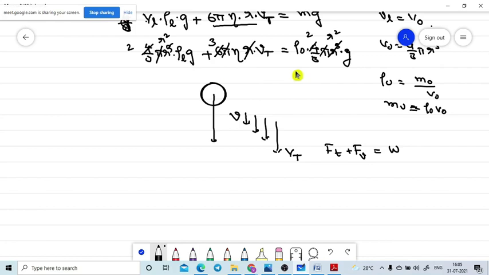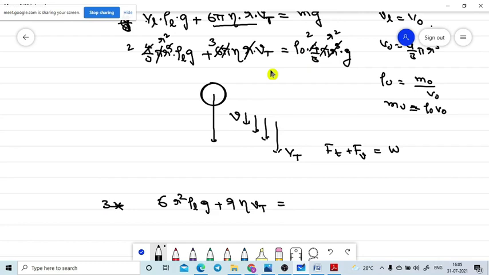Now I am sending this 3 to the other side, meaning I am multiplying with 3 throughout the equation. That means 3 will cancel. 6 into r square into rho l into g plus 9 into 9, because I am multiplying this equation. Here the 3 remainder is there, 9 into neta into v of t, that is equal to, here the 3 is there, 3 multiplication 3 will cancel.